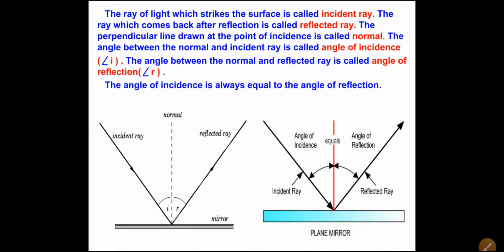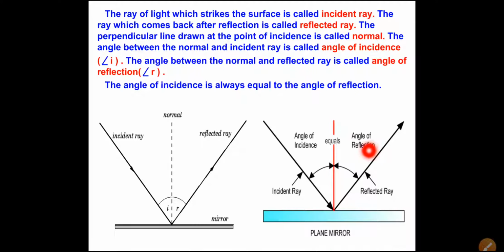Now the angle between the normal and the incidence ray. You can see here, this is the angle between the normal and incidence ray. This one is the incidence ray, this red line is the normal, and this is the angle between the incidence ray and normal. So it is called the angle of incidence. And this is the angle between the normal and the reflected ray. So this is called the angle of reflection.